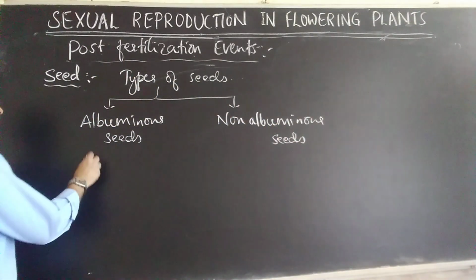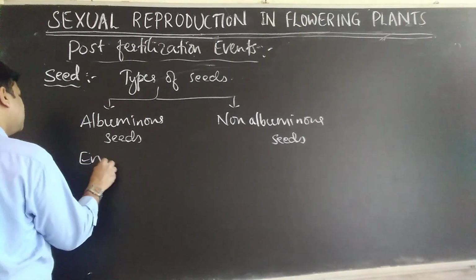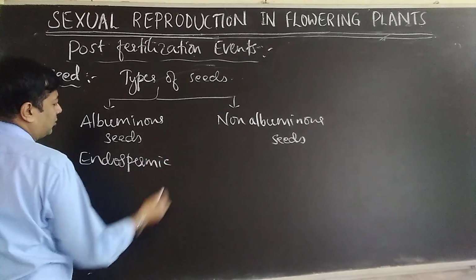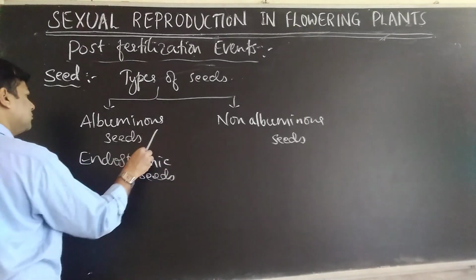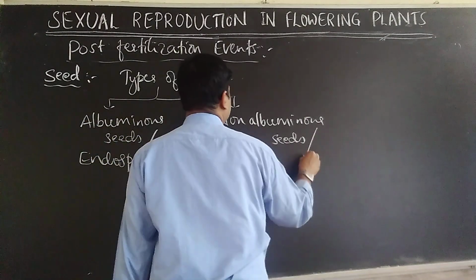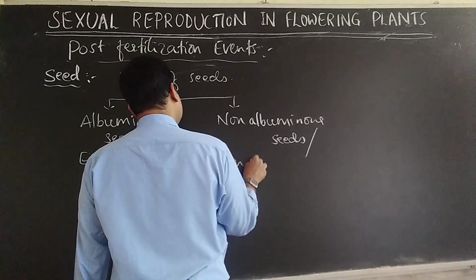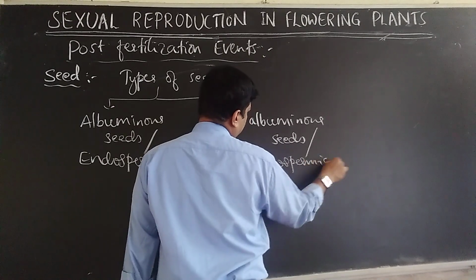Albumin is also called endosperm. So albuminous seeds are also called endospermic seeds or endospermous seeds. So definitely non-endospermous, non-endospermic seeds.